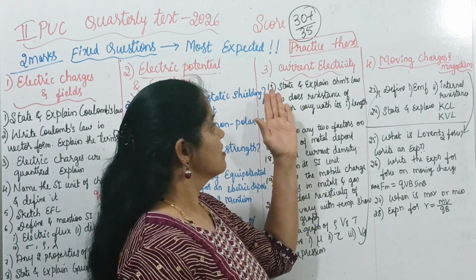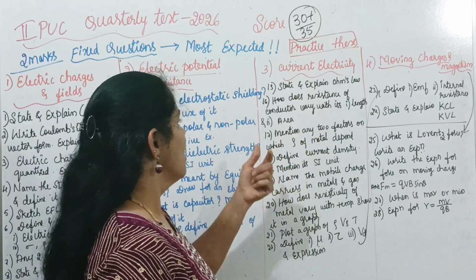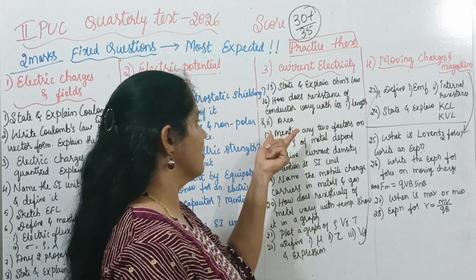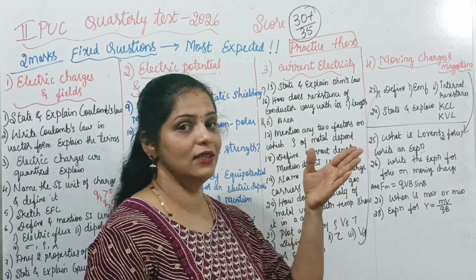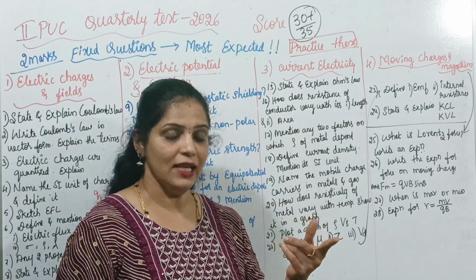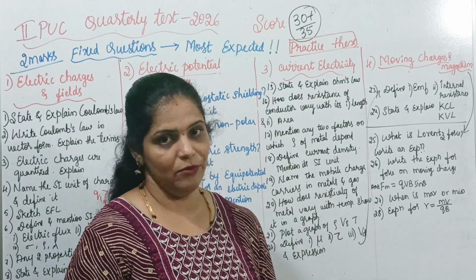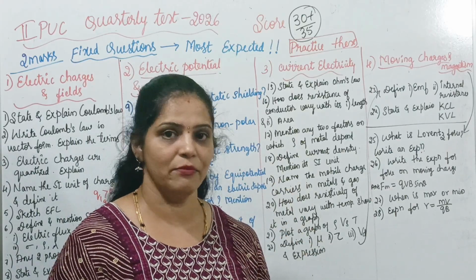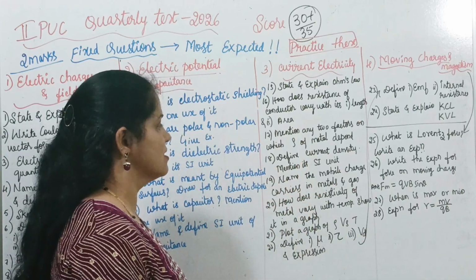Here some important 2 marks questions are like this: state and explain Ohm's law. How does resistance of a conductor vary with its length and area? Mention any two factors on which resistivity of a metal depends. It doesn't depend on length and area. Resistivity does not depend on the dimensions of the wire. It depends only on the nature of the metal as well as the temperature of the metal. And define current density. Mention its SI unit.